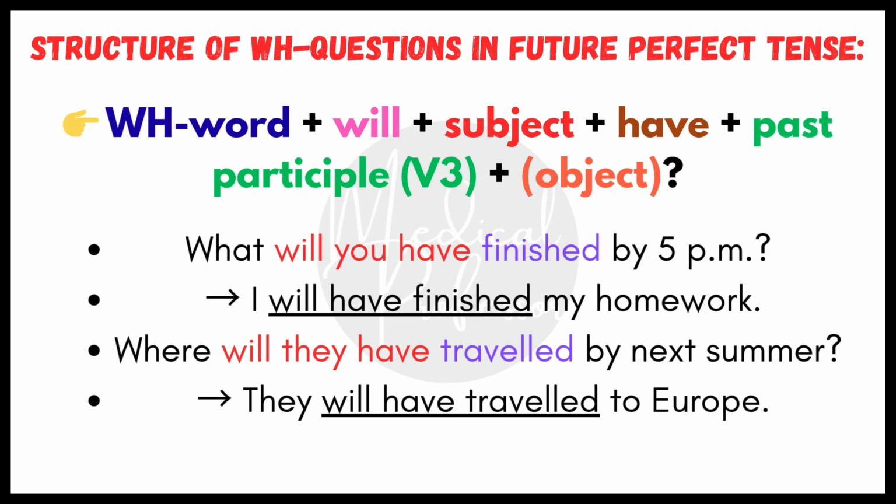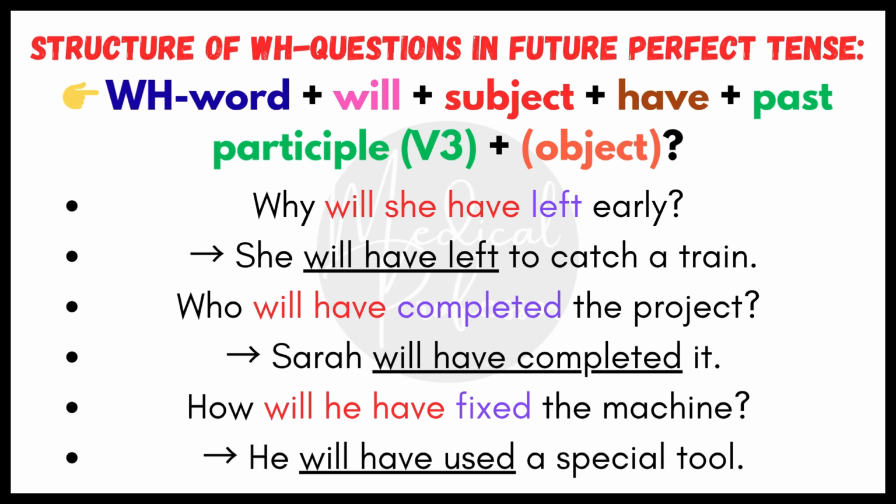Examples. What will you have finished by 5 p.m.? I will have finished my homework. Where will they have traveled by next summer? They will have traveled to Europe. Why will she have left early? She will have left to catch a train. Who will have completed the project? Sarah will have completed it. How will he have fixed the machine? He will have used a special tool.